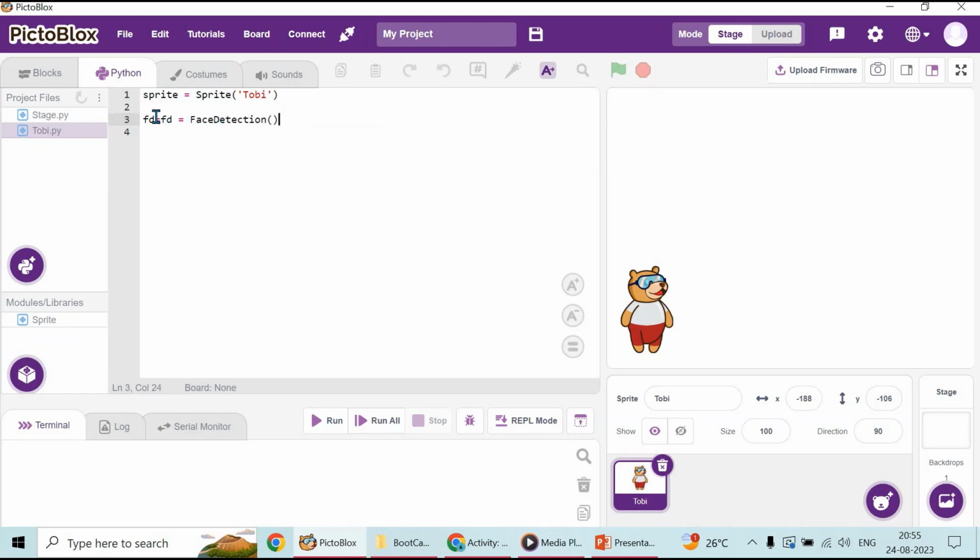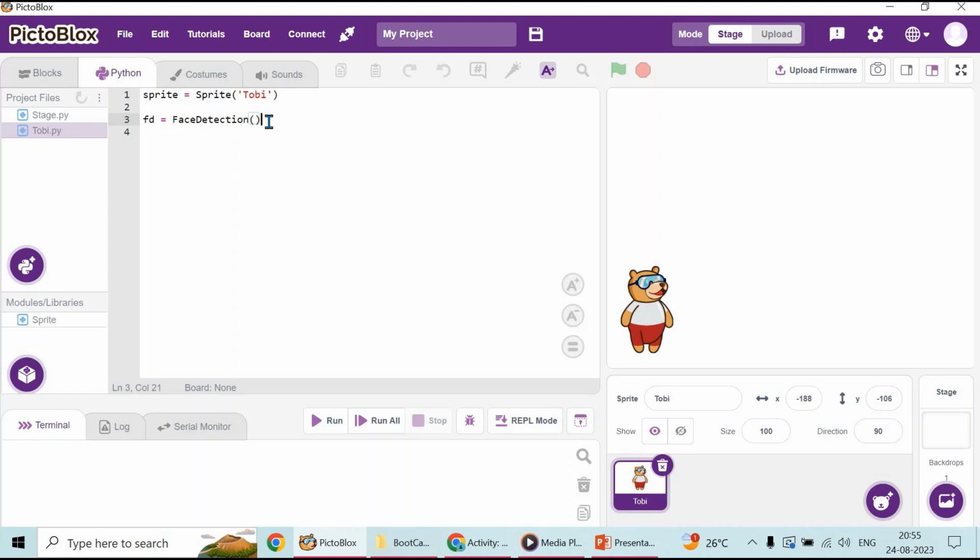It's coming twice, so I'm deleting one. Now this FD is used to get access to the face detection extension and its methods. There are so many face detection functions available, and all of them will be stored in the variable FD.